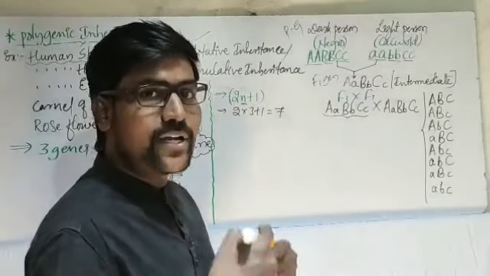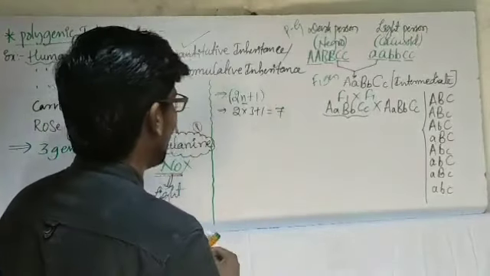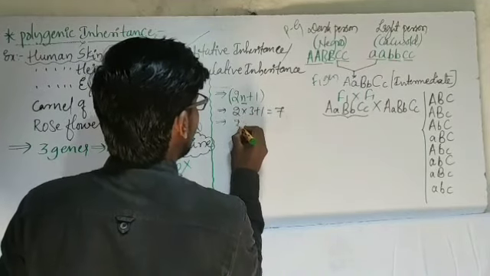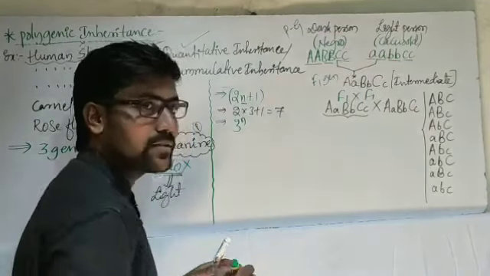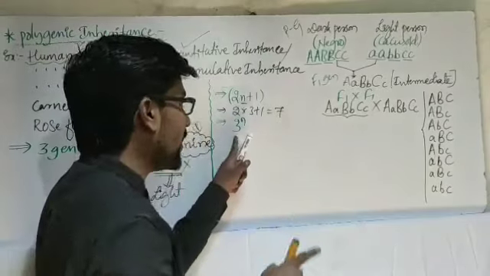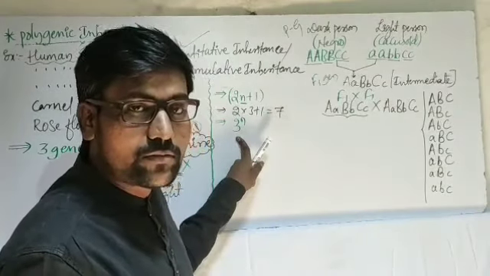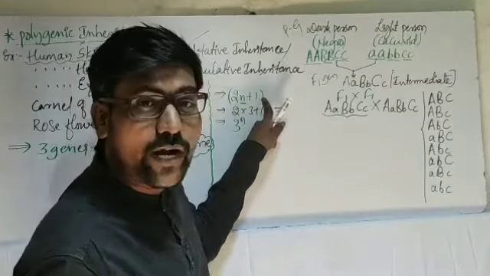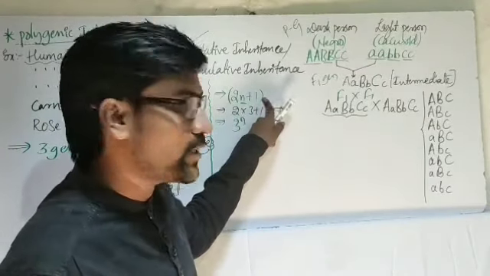And you can ask how many genotypes are possible then. For that, we have one more formula: 3 raised to n. This formula is to find out the total number of possible genotypes. The other formula is to find out the total number of possible phenotypes.